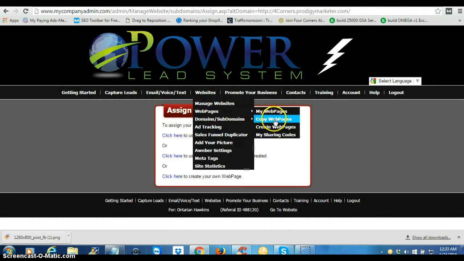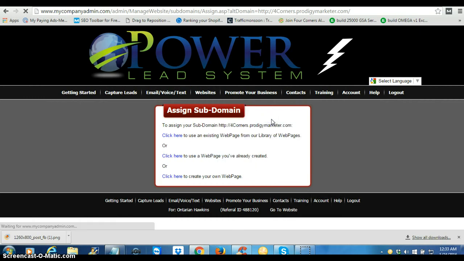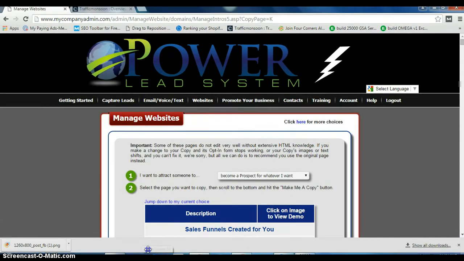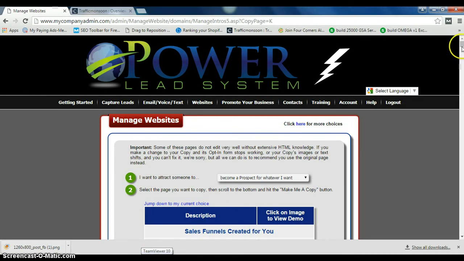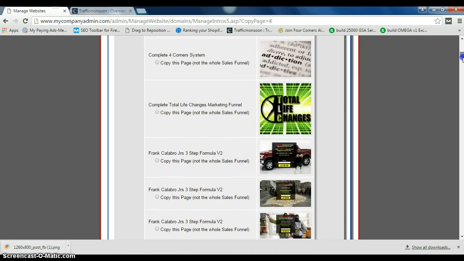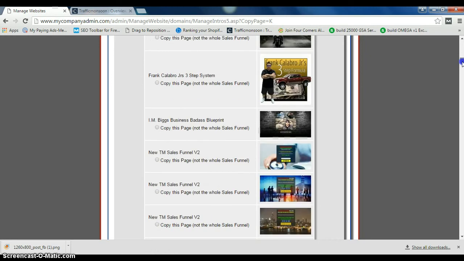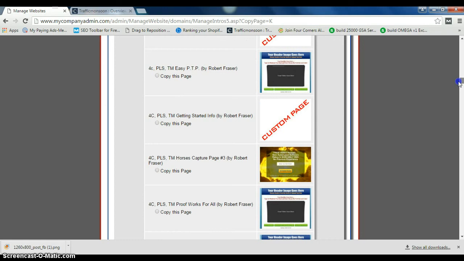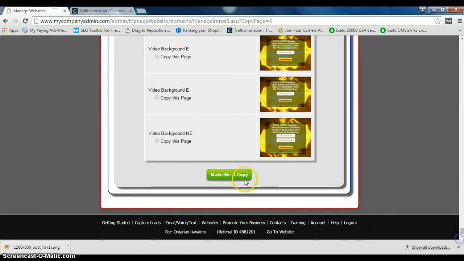Now come to Websites, and come to Copy Web Pages right here. We need a capture page first, so that's what we're going to pick first. We're going to scroll down and pick, let's see here, this one right here. It says Four Corners PLS TM Horses Capture. This is the one you want. Click right there, scroll all the way down, and hit Make Me a Copy.